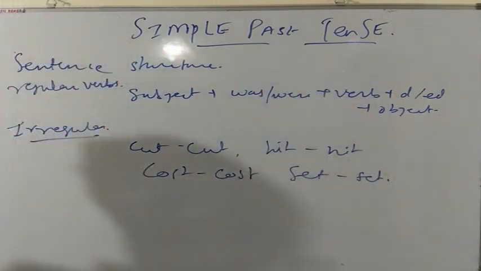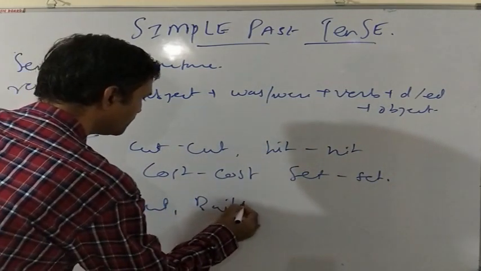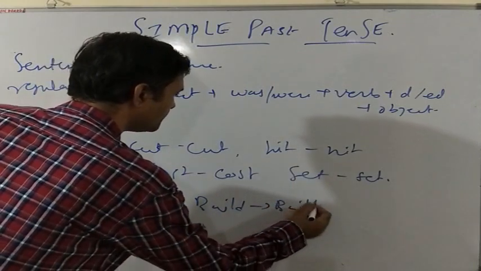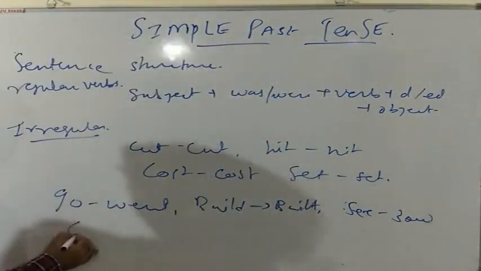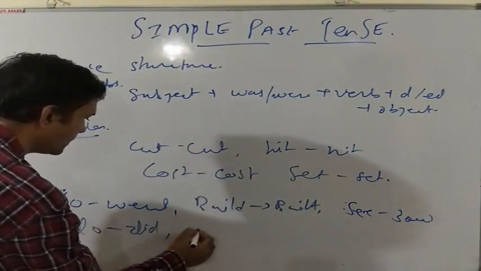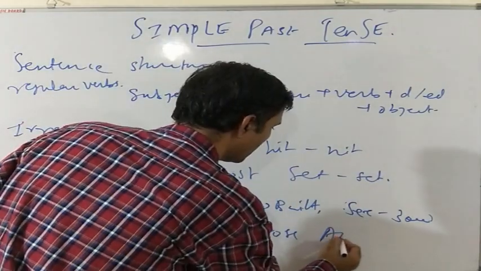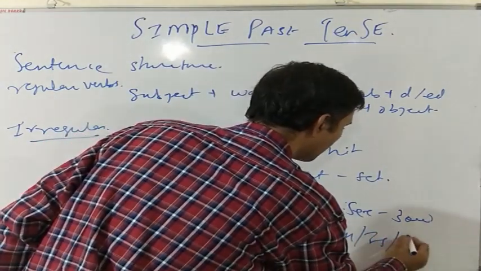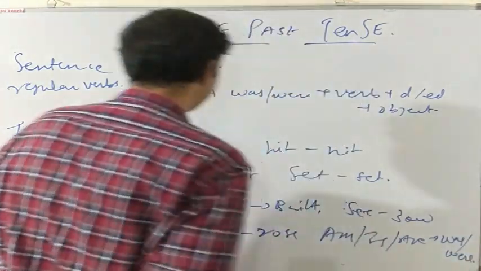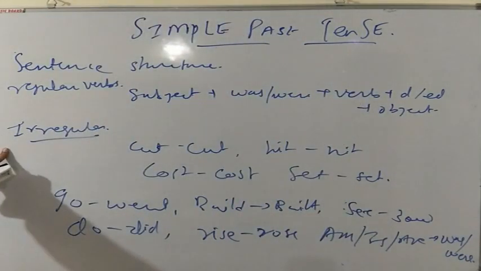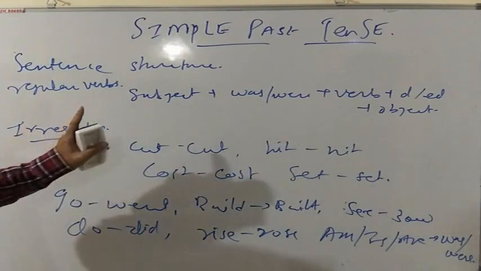For example, go becomes went, build becomes built, see becomes saw, do becomes did, rise becomes rose, am, is, are becomes was or were. So in some cases of irregular verbs, the verb doesn't change at all. But in some other cases, the verb changes drastically.